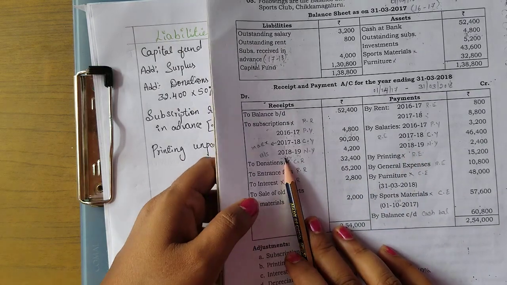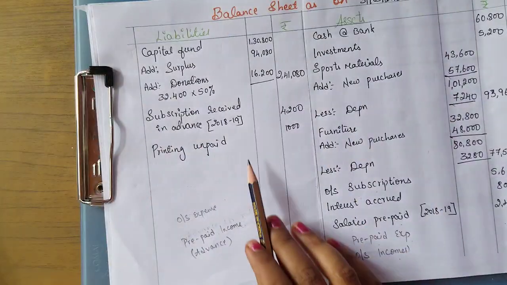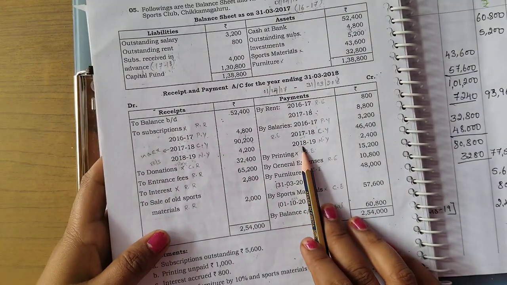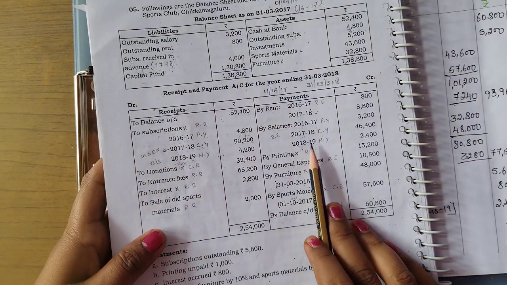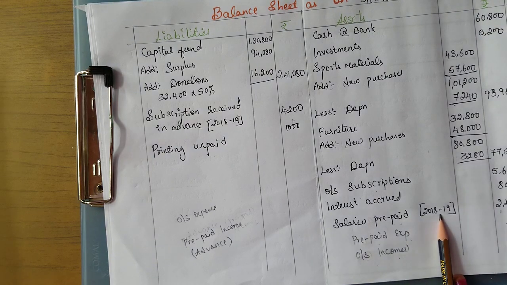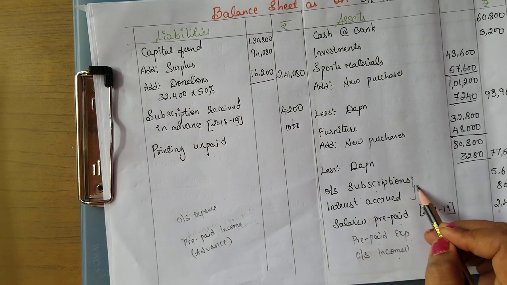Just check. Subscription 4200, which belongs to 18 and 19, we have written here. Okay. And salary, which belongs to 18 and 19, which is prepaid, it's also written here. This is a prepaid expense. And these two become outstanding incomes.